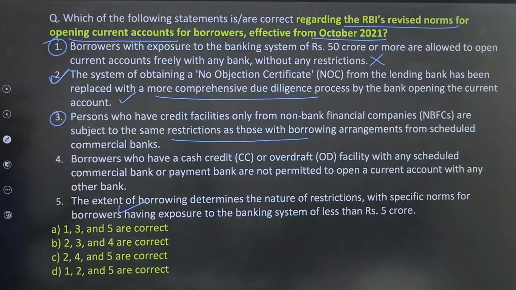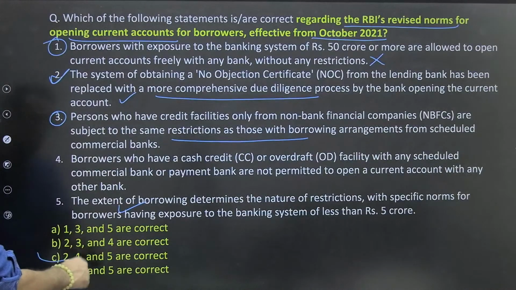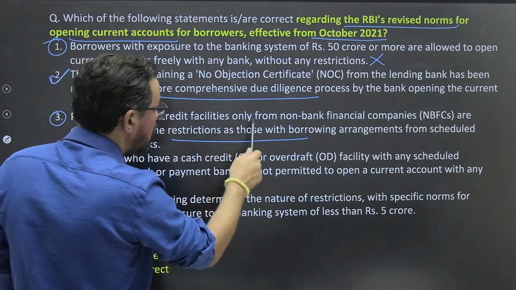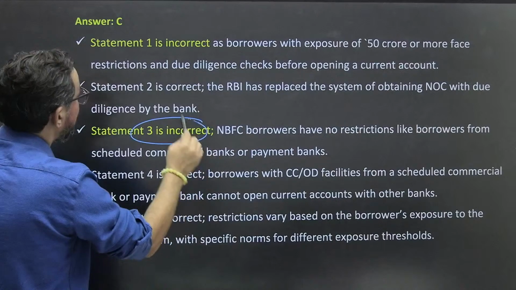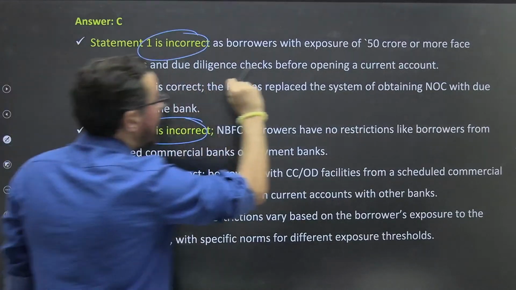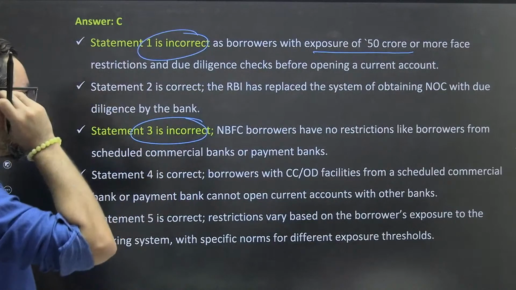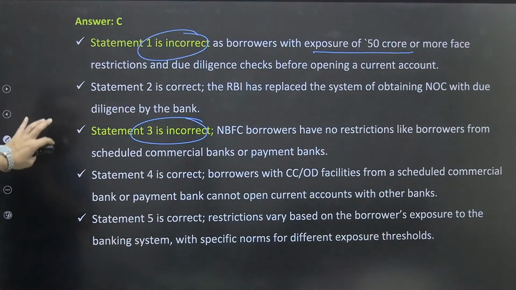So option C is correct, but we have some doubt about this statement. Let's look at the explanation once. First one was incorrect, as borrowers with exposure of 50 crores or more face restrictions and due diligence before opening a current account. Statement 3 is incorrect: NBFC borrowers have no restrictions like borrowers from scheduled commercial banks or payment banks, and the remaining statements are correct.